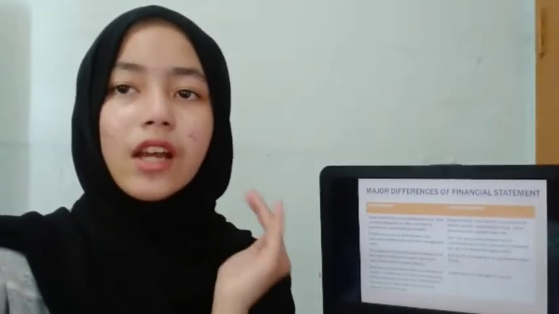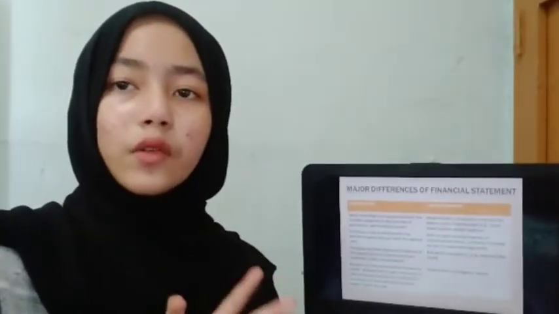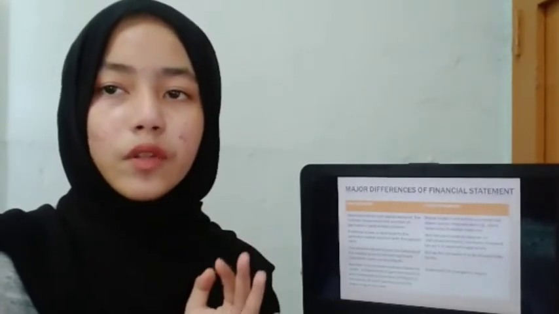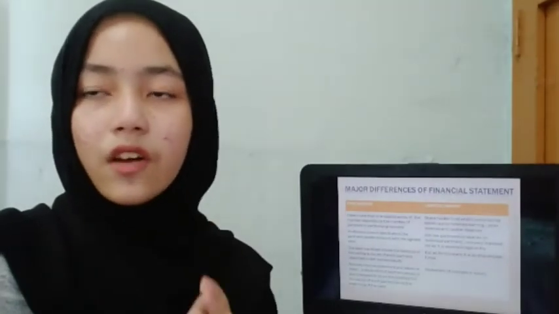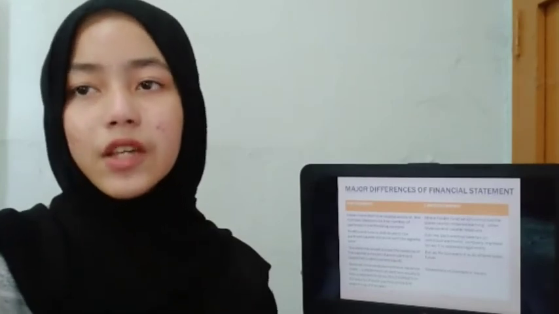The third one is that in a partnership, the balance sheet shows the balance of the capital amount of each partner specified under owner's equity. But for a company, it's classified as shareholder funds. And the last one is that besides the income statement and the balance sheet, a statement of partners' equity is also prepared to show the changes in equity of each partner since the beginning of the year. But for the company, it's the statement of changes in equity.